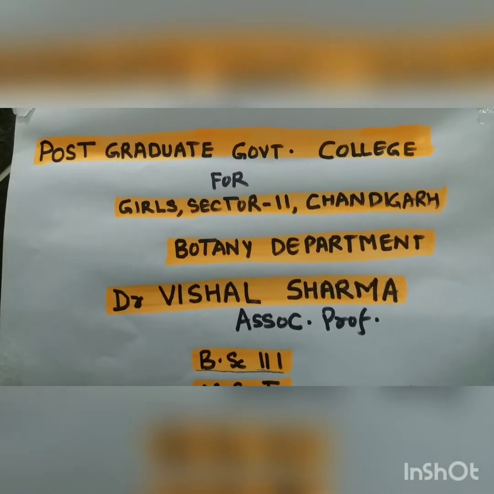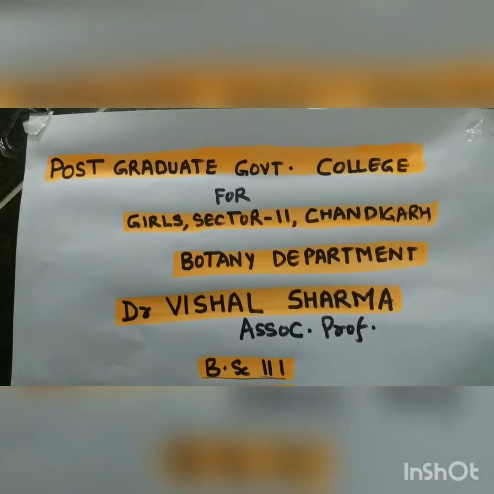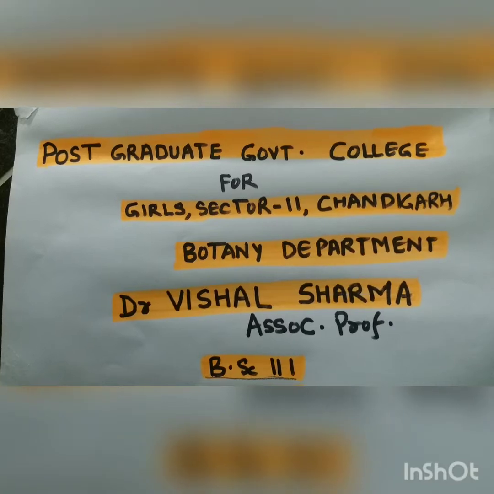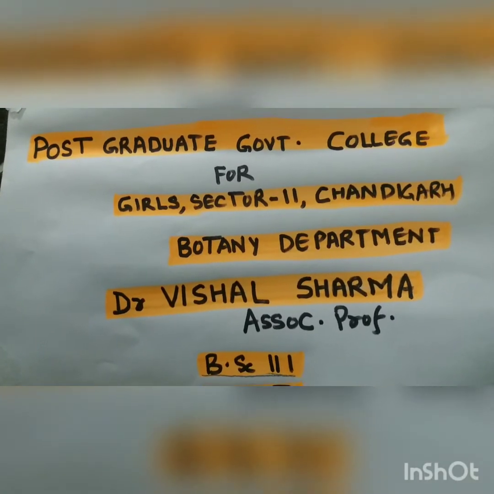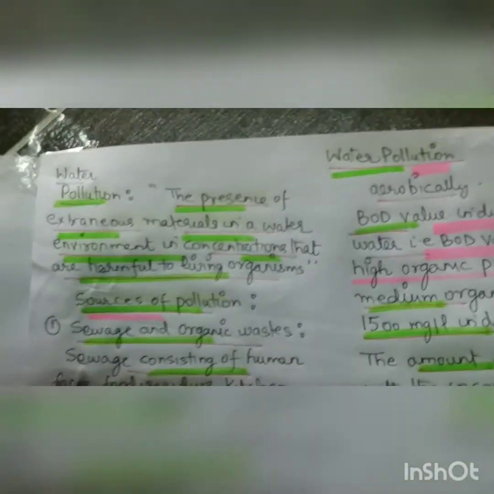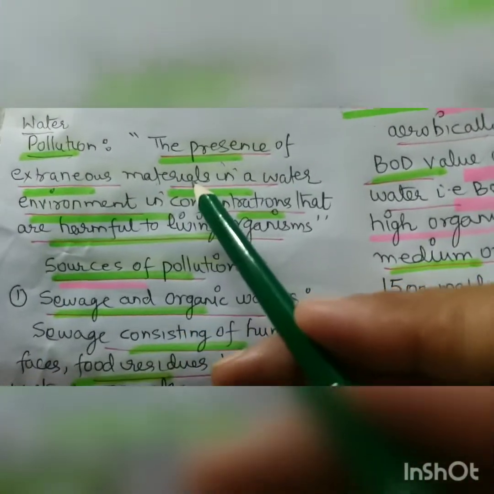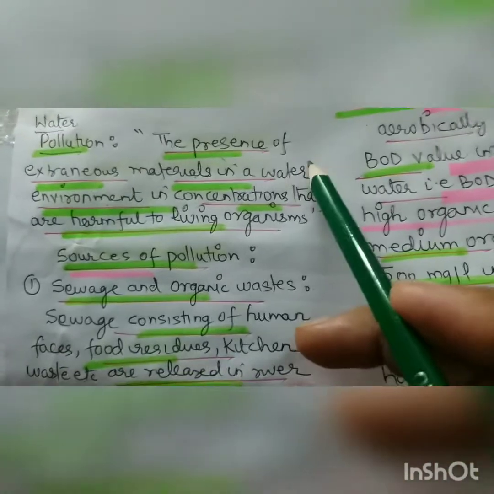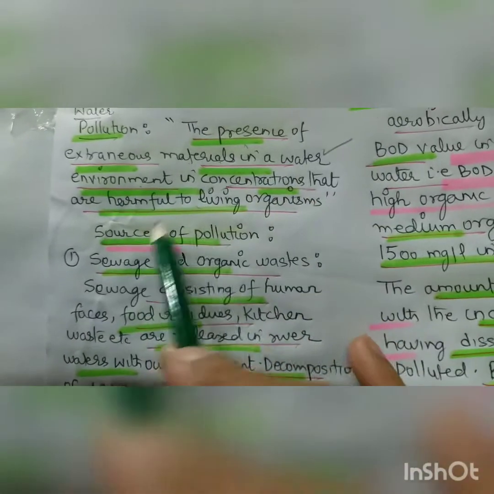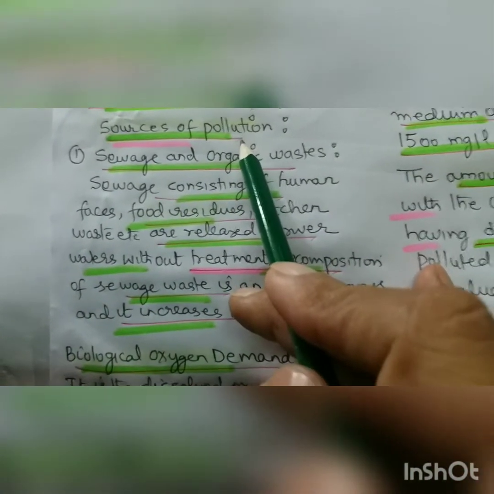I welcome you all back and today we are doing part 3, that is water pollution. Air pollution I did, greenhouse effect I did, ozone depletion I did, acid rain I did. They are very important topics. So today I will take water pollution and the definition remains the same as I told you: the presence of extraneous materials in the water environment, just the water environment. When I do soil, I will change water to the soil environment, in concentrations that are harmful to the living organisms.